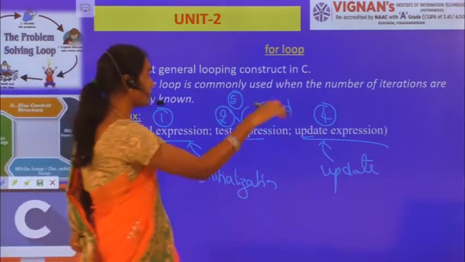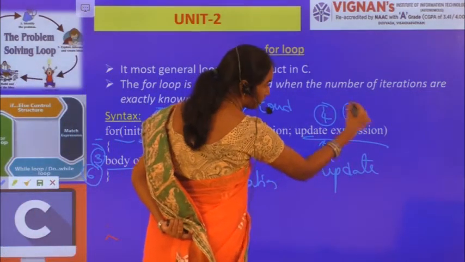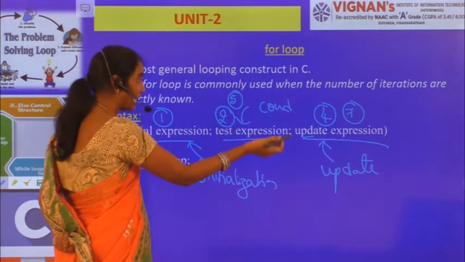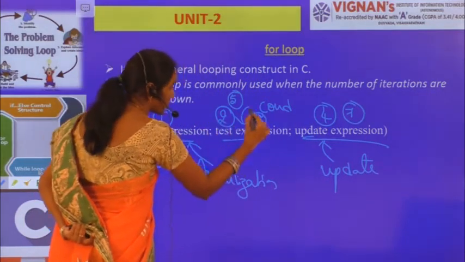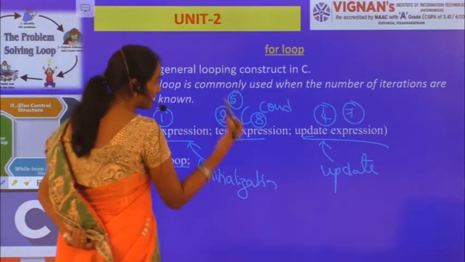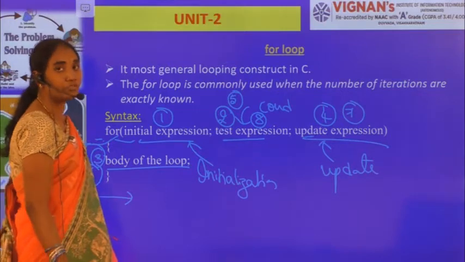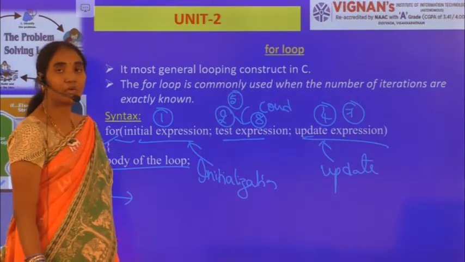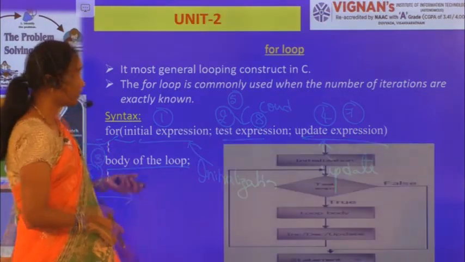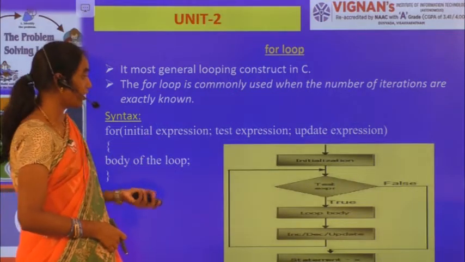After the execution of the body, the control comes to the update expression. Then again I check the condition, and if it evaluates to true, the body of the loop is executed, and again it comes to the update expression and then the test expression. If the expression evaluates to false, the control comes out of the for loop. So this is how the for loop works. Now this is the basic flowchart for your for loop.